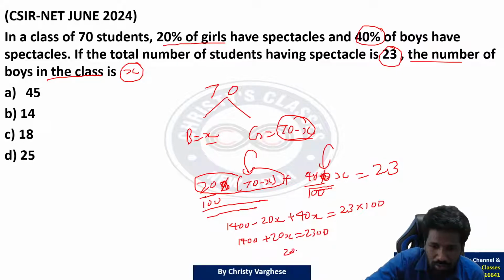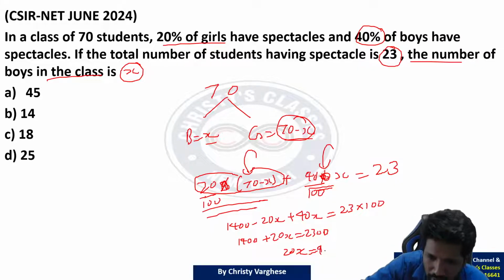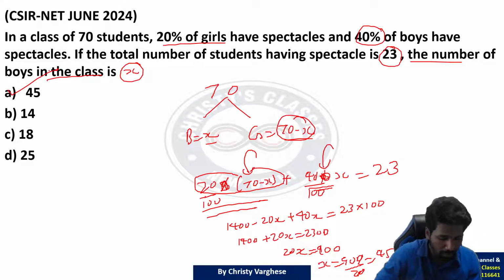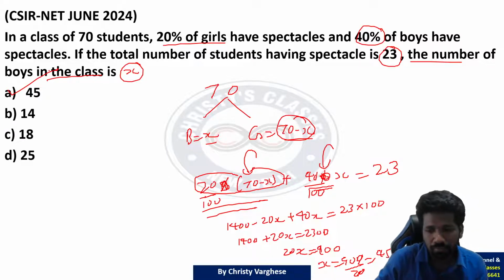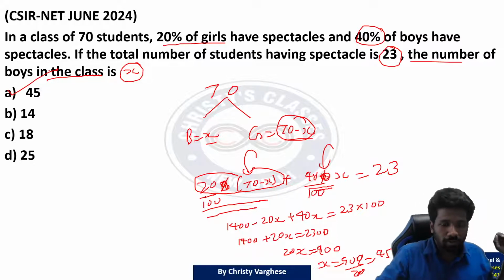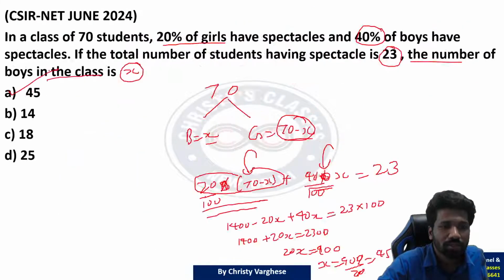So 20x is equal to 2300 minus 1400, that is 900. So x is equal to 900 by 20. 900 by 20 means 45. So option A, 45 is the answer. Sabko clear hai ye? Please respond. So if you use the right approach, it is an easy question.